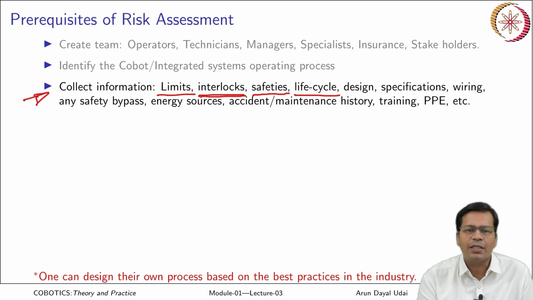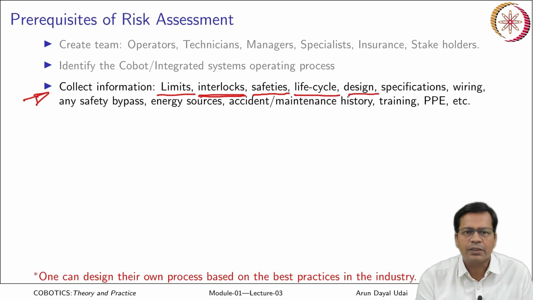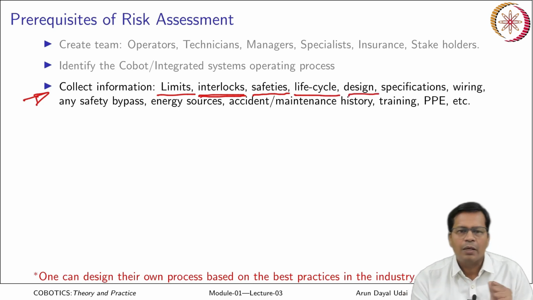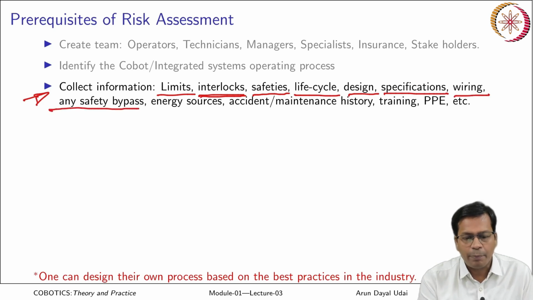What is the life cycle? Let us say there is a tool at the end; the life cycle of the tool is to be checked. Then the design of the cobot: is this particular design suitable for this particular application or not? Specifications: what is the repeatability, how much compliance is possible with this kind of setup? Wiring: any safety bypass?